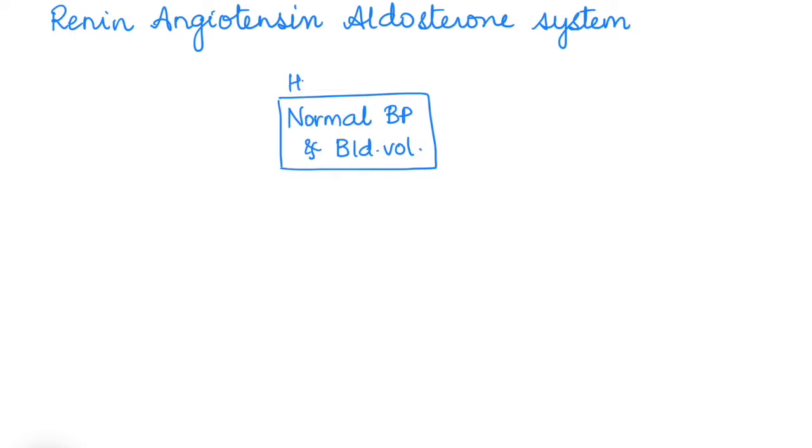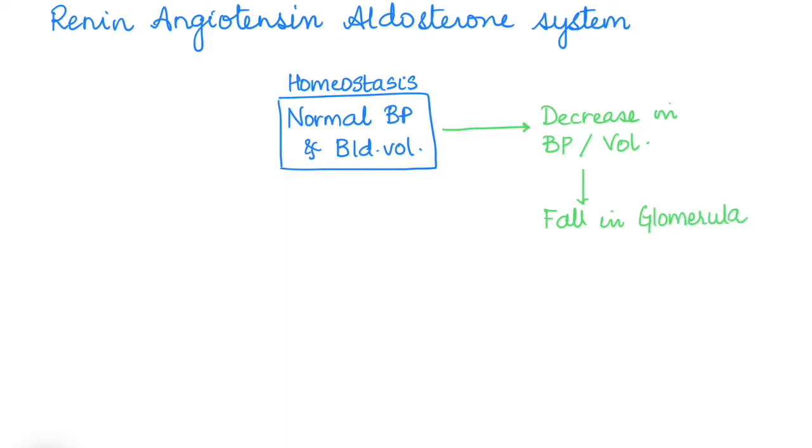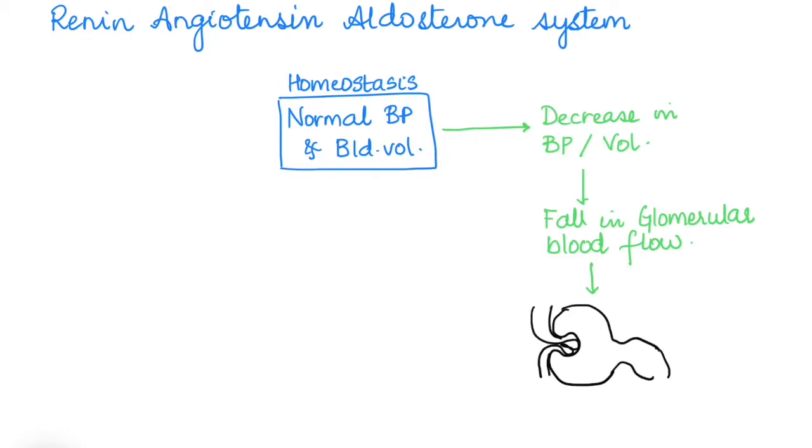The blood pressure and volume in our body is maintained by homeostasis. So we have a stable blood pressure and blood volume, so it does not fluctuate too much in our body. However, there are conditions when the blood pressure or volume may decrease due to dehydration or blood loss in accidents. This will result in a fall in the glomerular blood flow. This fall in the glomerular blood flow is detected by specialized cells that are located in the kidneys.